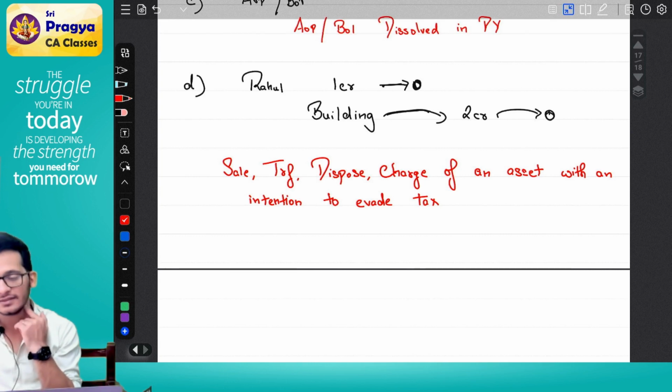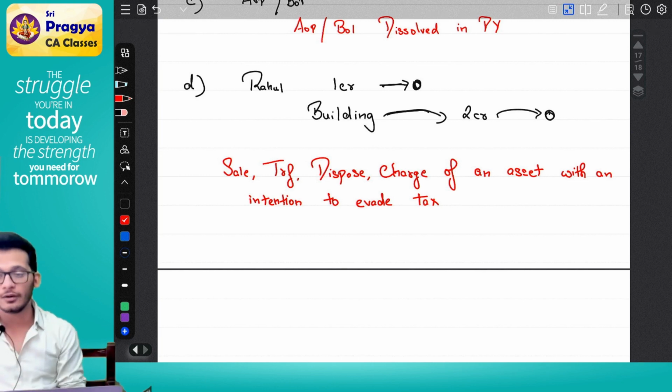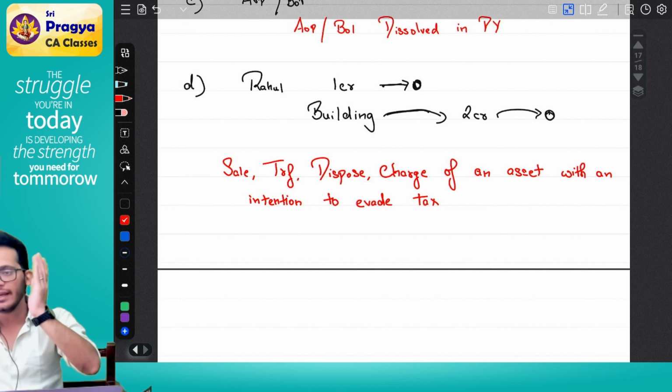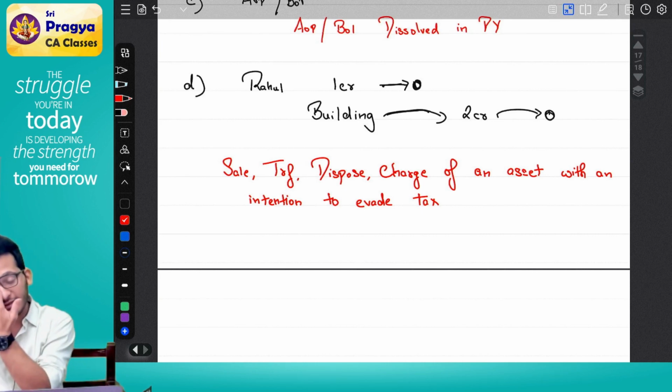So the assessing officer will have first priority. As we go forward, we have a chapter called miscellaneous. In that chapter, income tax will say, if you have an income tax demand and you end up selling your asset, I will assume that the sale was void, which means the asset is still yours.